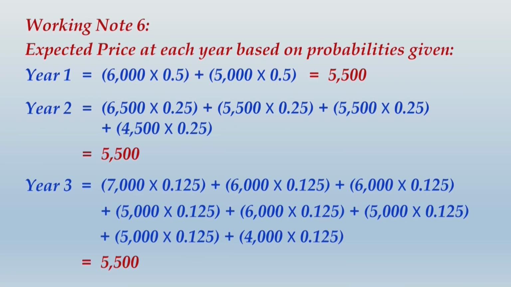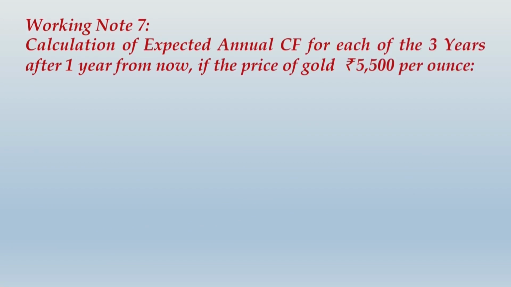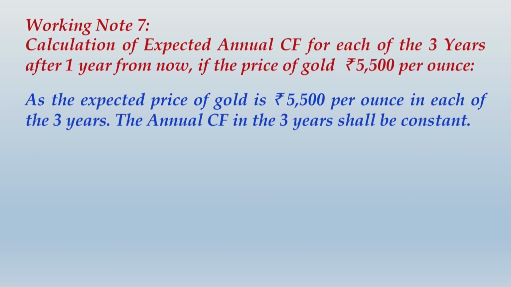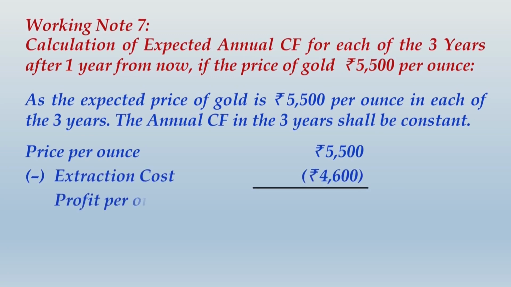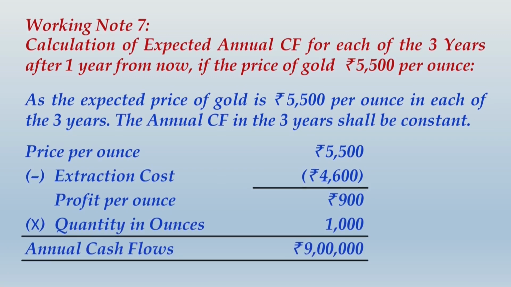Alright friends, once you have completed writing this working, let us move ahead, and now what we calculate is the expected annual cash flow. So if the price becomes 5,500, the price per ounce as the expected price minus the extraction cost per ounce will give you profit per ounce as 900, and multiplying by the quantity you get the annual cash flow as rupees 9 lakhs per annum for 3 years. So please write up this working and then I take you ahead.